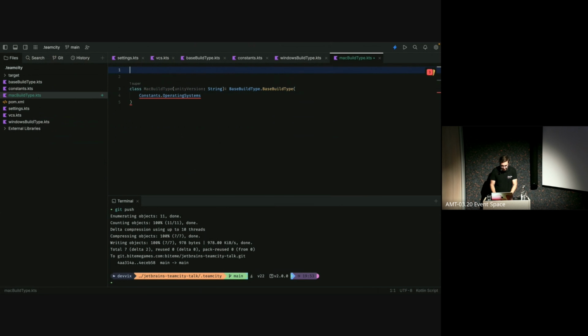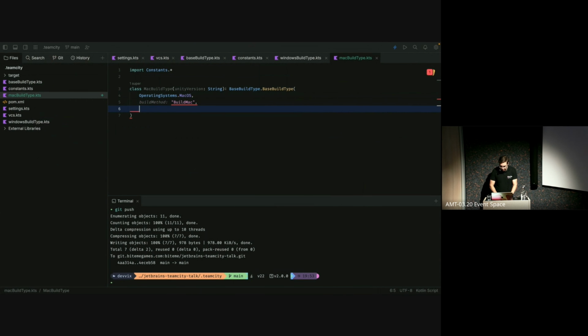I forgot to import the constants file again. Import constants.star. Operating system.macOS. And we have a build Mac method. Then I will just get the Unity version from my sketchpad over here, like this.